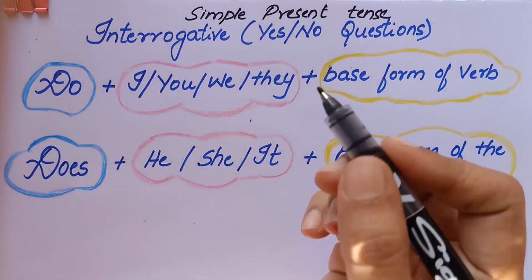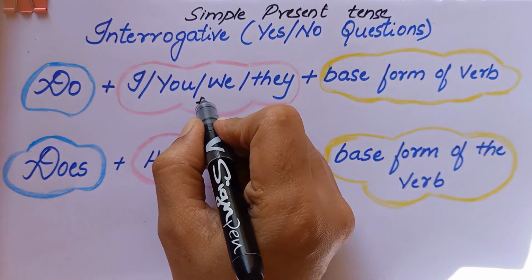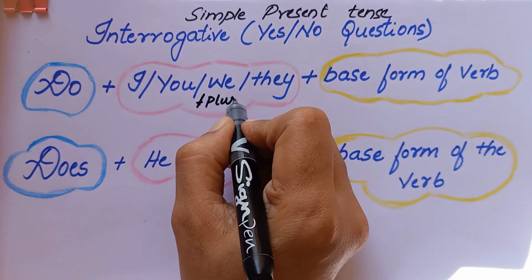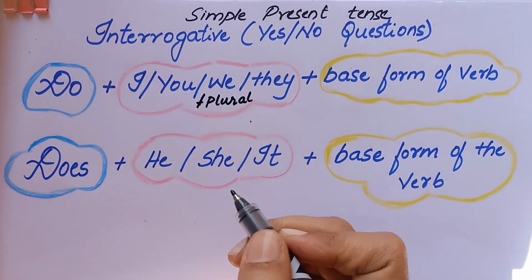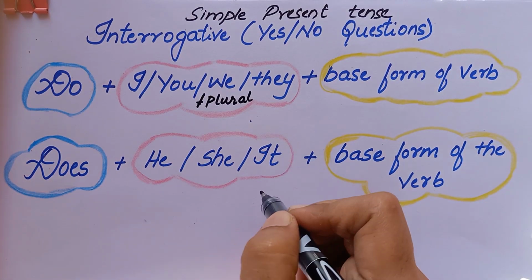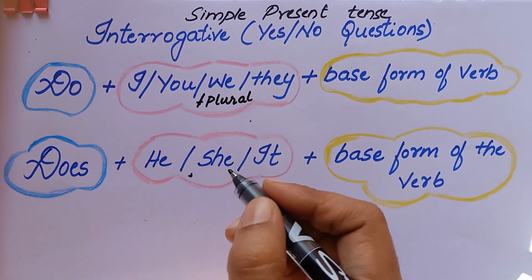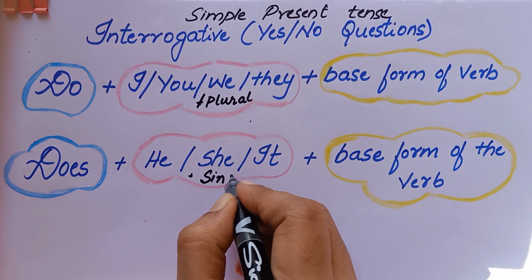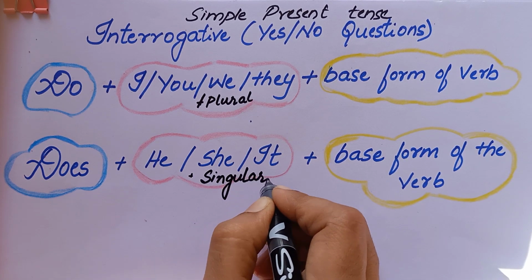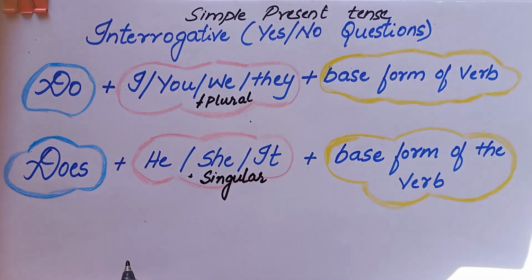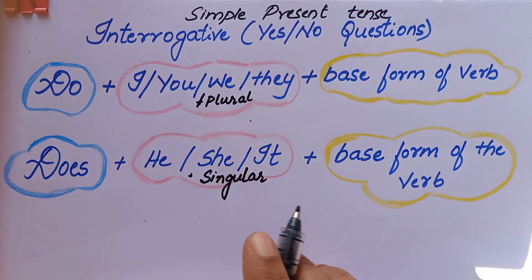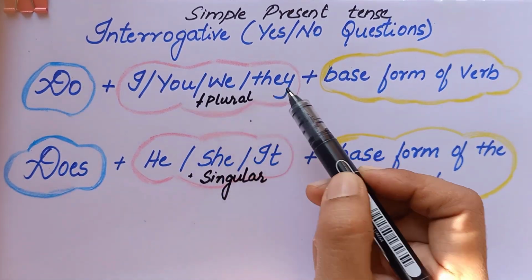Yeah, I'll have to use plural subject as well here. Two names, more than one person. Okay, so we have to use do, and here in case of does, we'll have to use the singular subject. Singular subject makes use of the question word does.